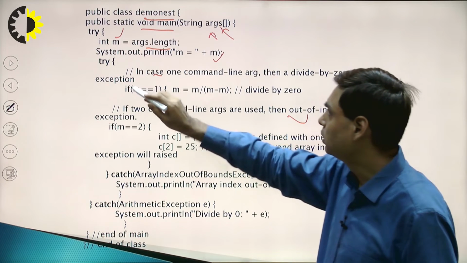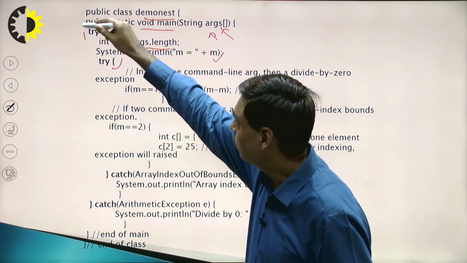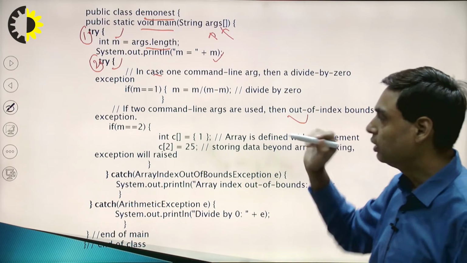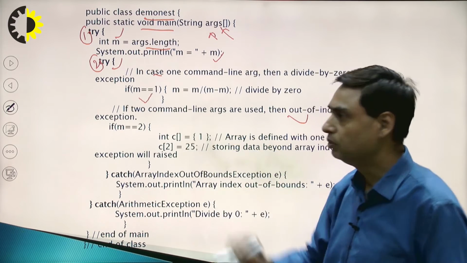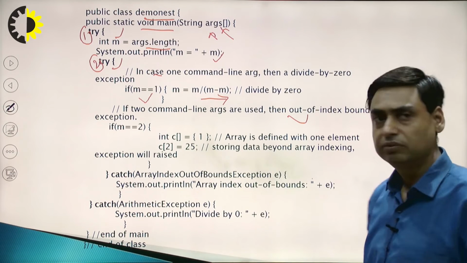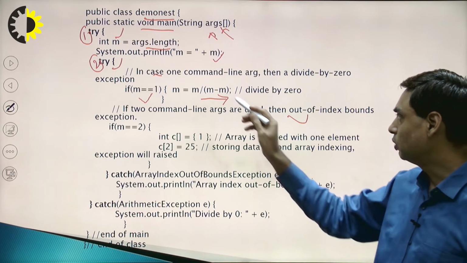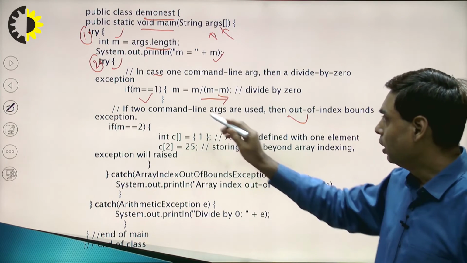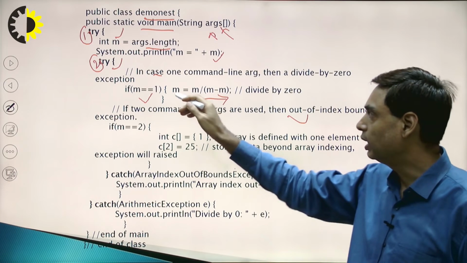Then now it will go to the second try block. This is the first try block, this is the second try block, that is the nested try block, and the value of m equals 1. If the value of m equals 1, this if statement will be executed and this arithmetic equation will be executed. So, you can see here again it is a divide by 0 error, because 1 minus 1 equals 0, and we are dividing by 0 here. Now, what will happen? After this, no statements are executed because we get an exception here.